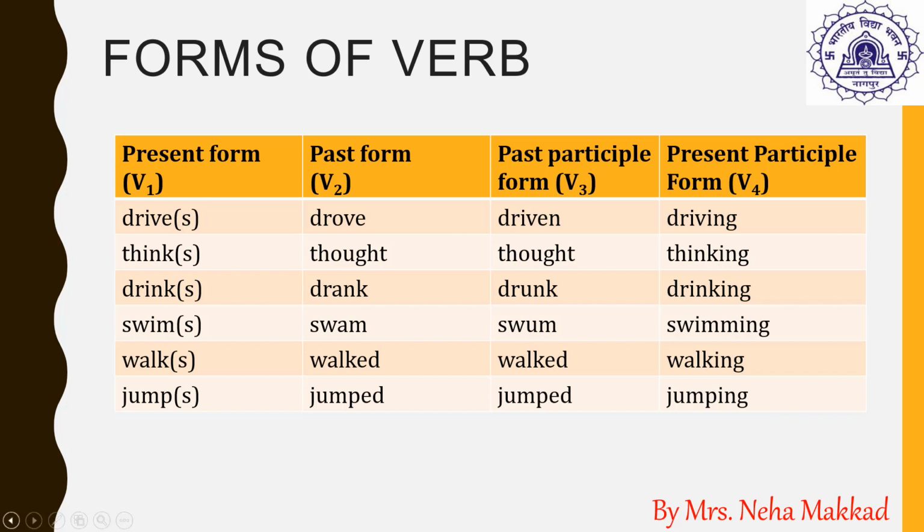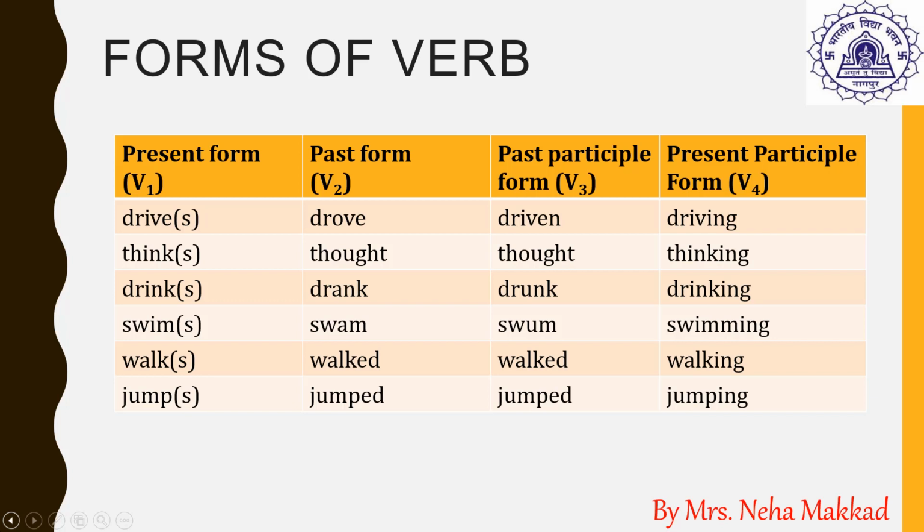Students, as you can see in the example, drive, think, drink and swim are a set of irregular verbs. As you can see, the V2 and V3 forms are different from each other. Like drive becomes drove, driven; think becomes thought, thought; drink becomes drank, drunk; swim becomes swam, swum.